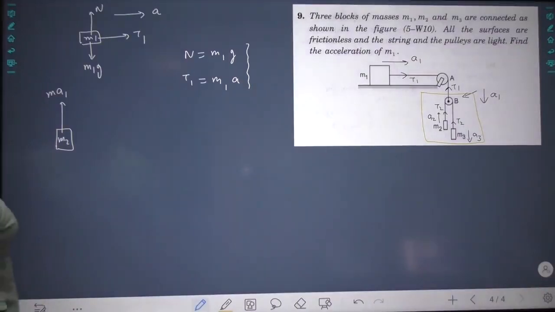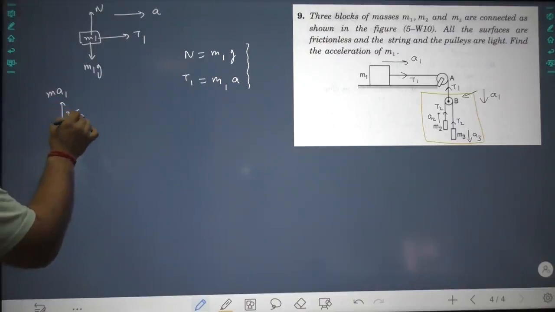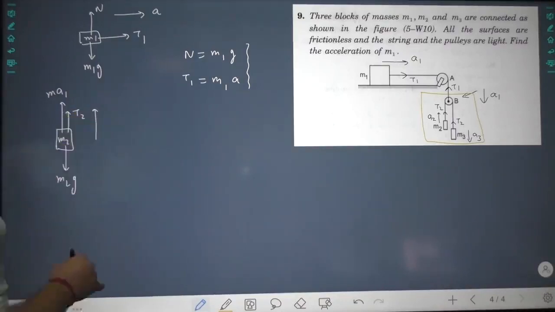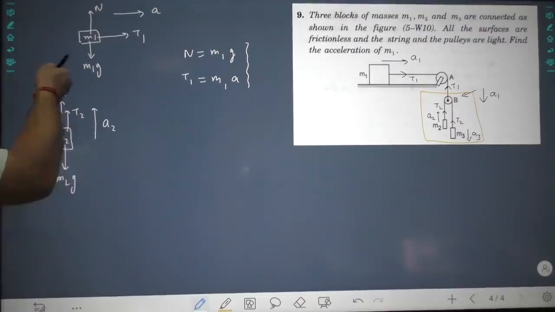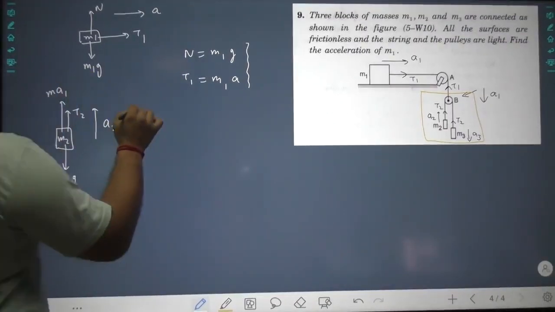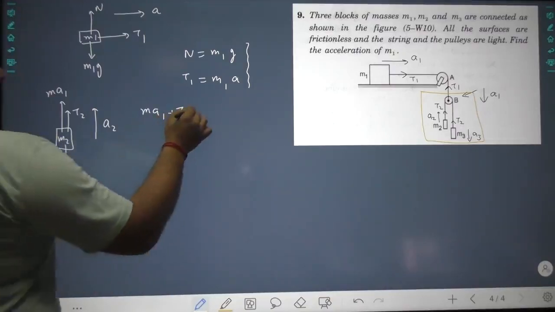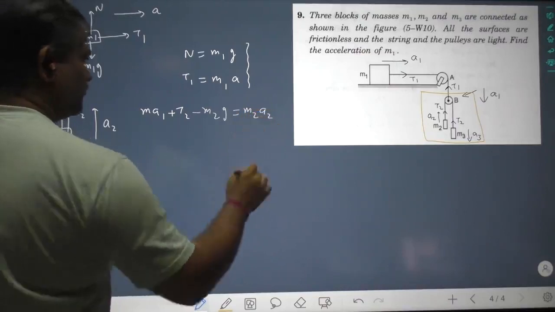T2 is also acting upward, and m2g is acting downwards, and this whole thing is going with acceleration a2. So for this, if we write down the upward force, ma1 plus T2 minus m2g comes out to be m2a2.